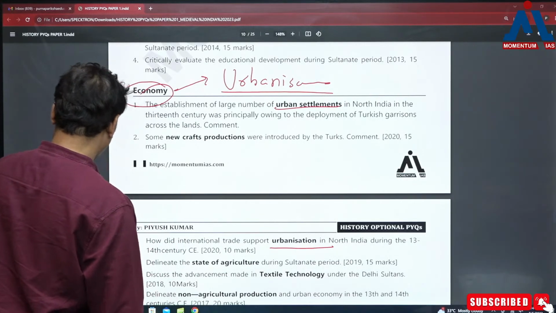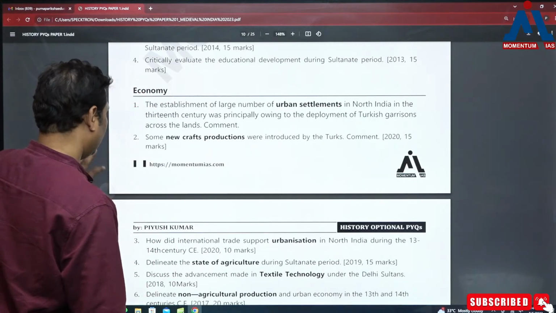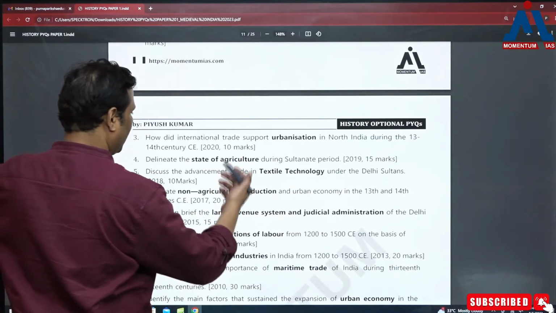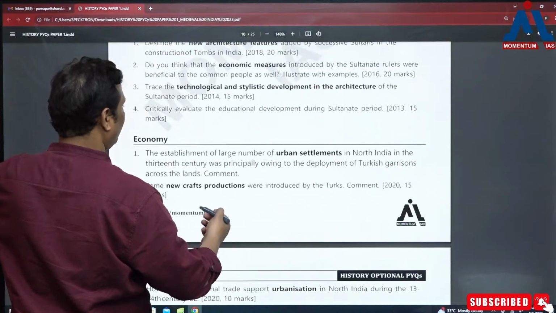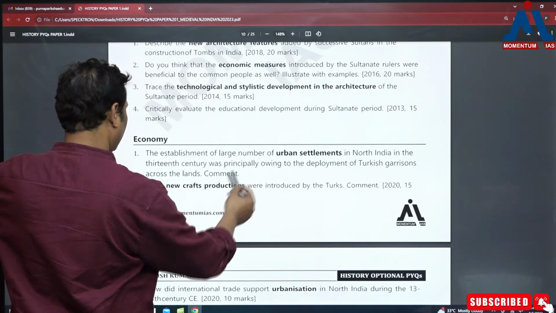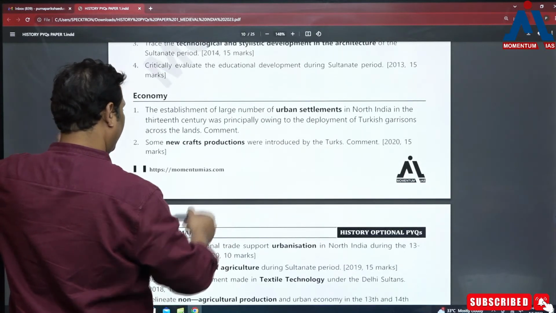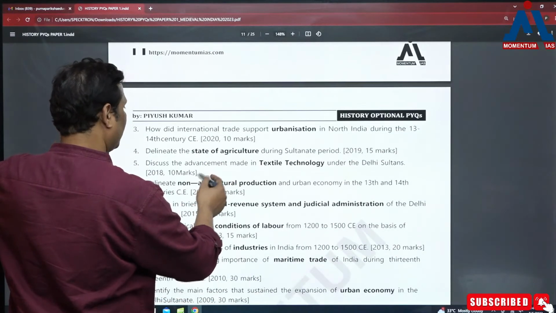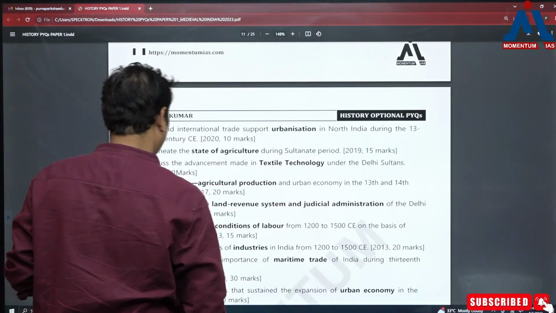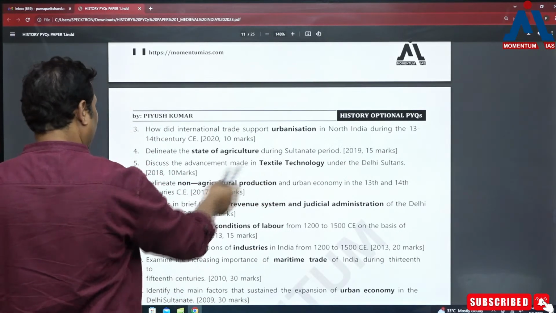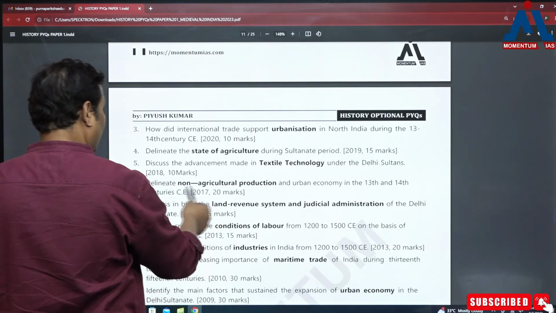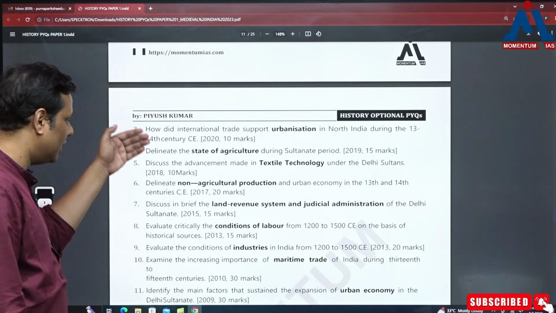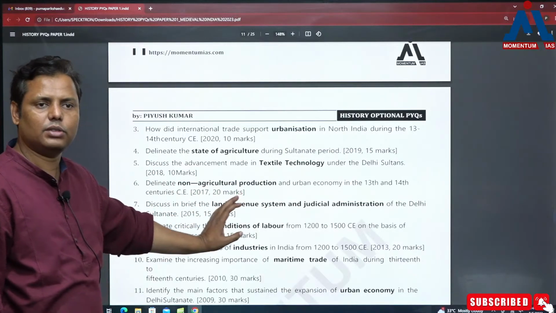But then other questions are also there. Other questions like state of agriculture. Here there is great possibility. पहले भी बहुत सारे question पूछे. अगर हम ऊपर से देखें, in 2022 this question was there. 2020 they have asked the question. Then 2020 again, 2 questions were there. State of agriculture 2019. Then textile technology 2018. Non-agricultural production 2017. More or less you can find that in consecutive years the questions were being asked from economy.